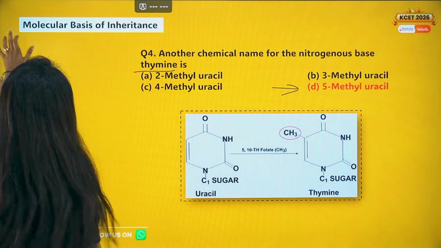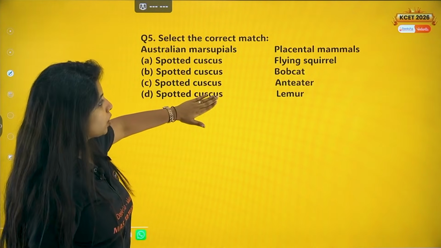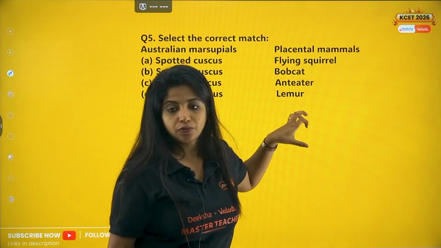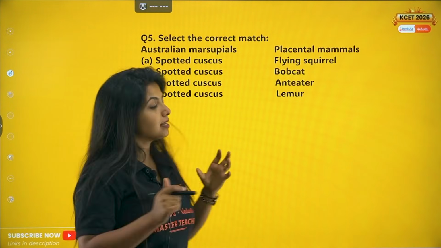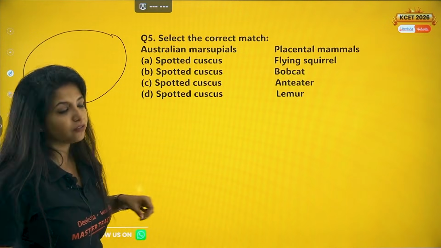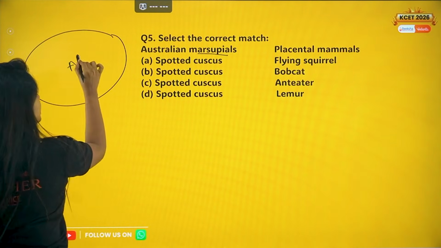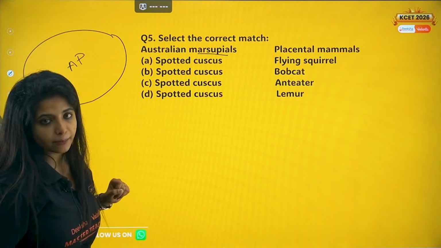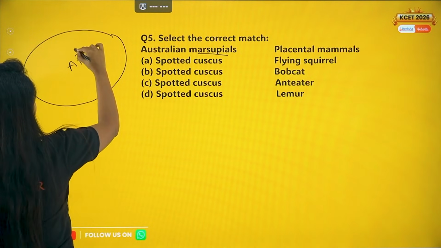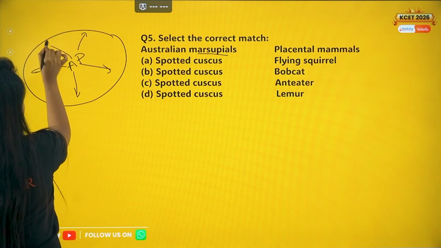Okay? Chalo, next question. Question number 5. Select the correct match. Australian marsupials are over here and placental mammals are over here. So what usually happened is that there was a big field. Just imagine there was a big field and there was a group of organisms which are marsupials, and there is a group of organisms which is placental mammals. Now from this big group, some of them moved here, some of them moved here, some of them moved here, some of them moved here, some of them moved here.